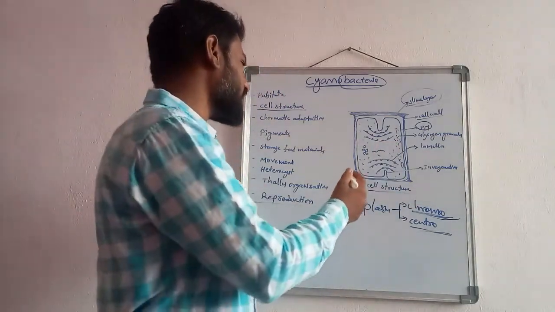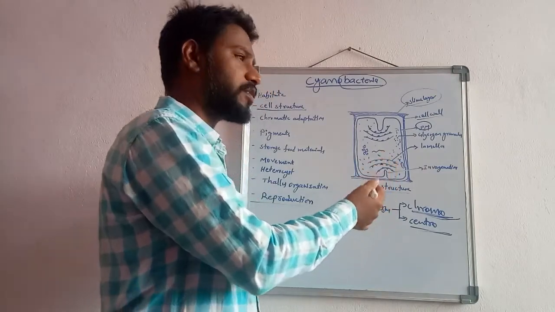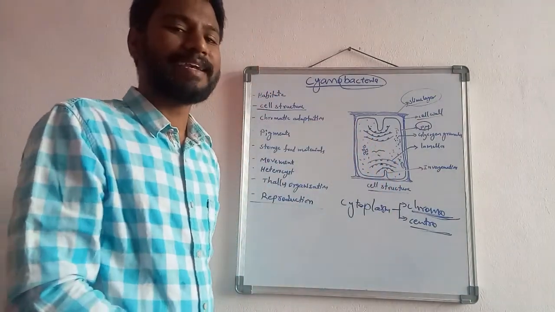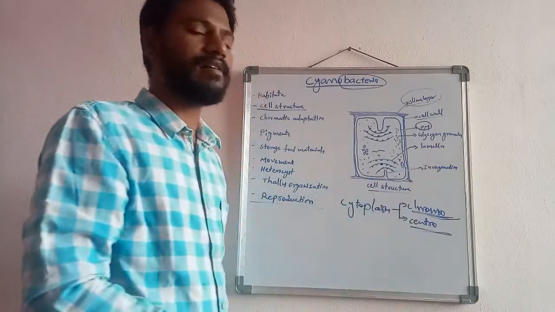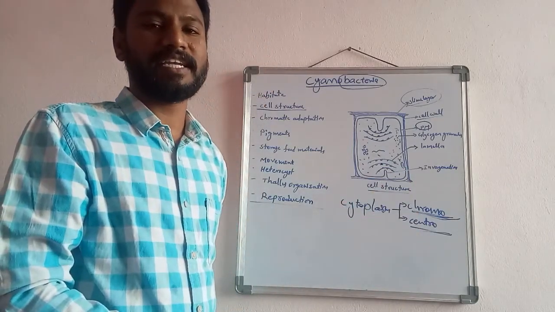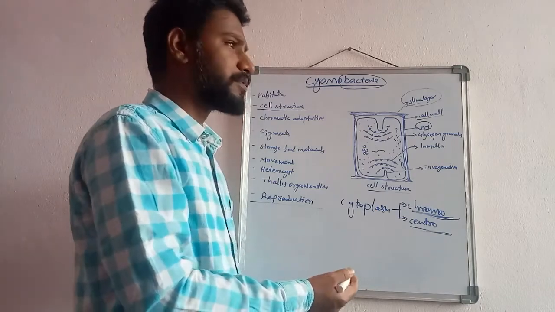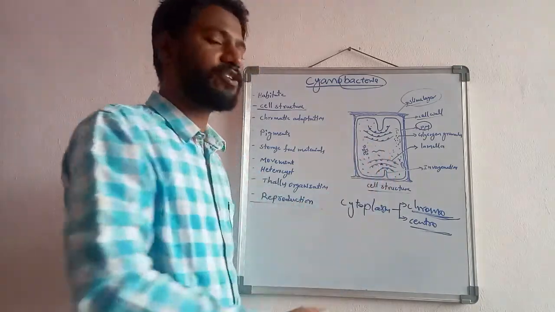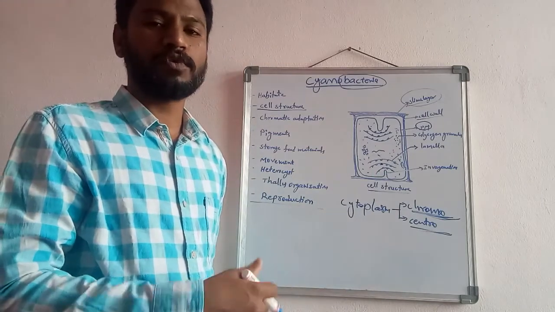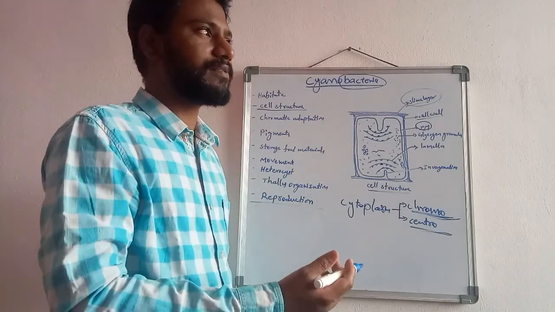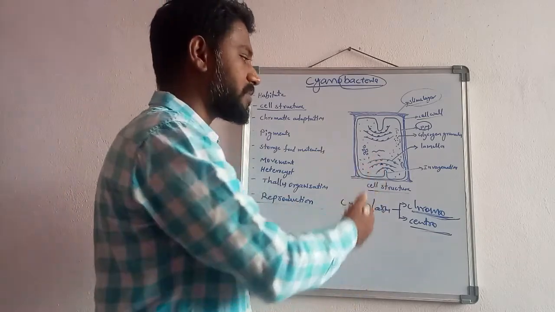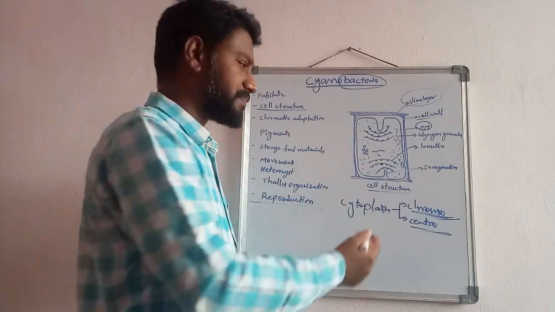Then cytoplasmic inclusions and ribosomes are present, and naked DNA, the genetic material. There is no nucleus. The DNA exists freely in the cytoplasm, not associated with histone proteins.